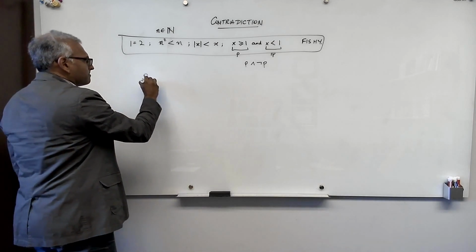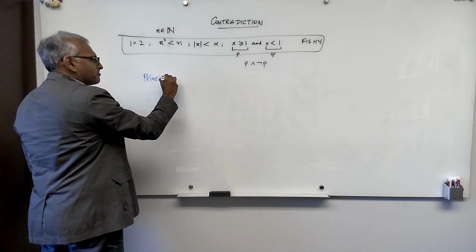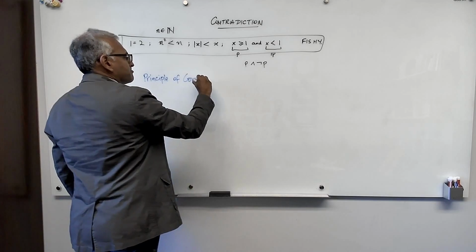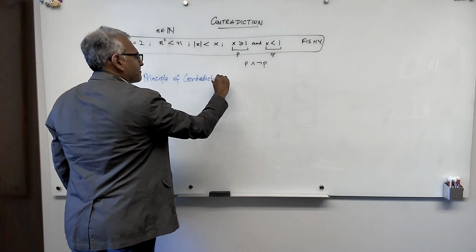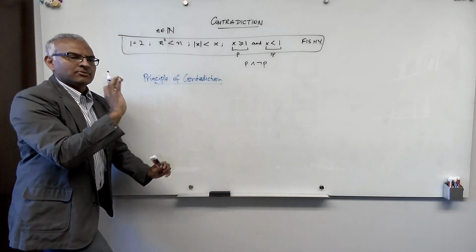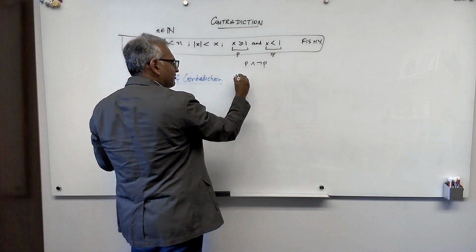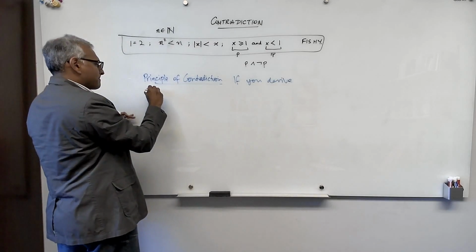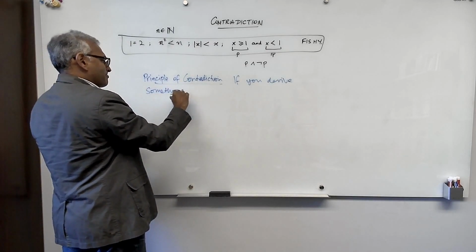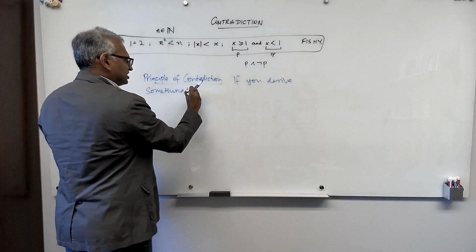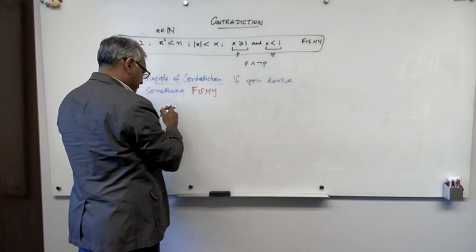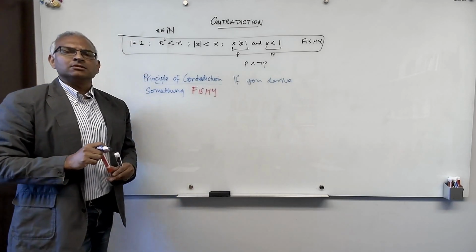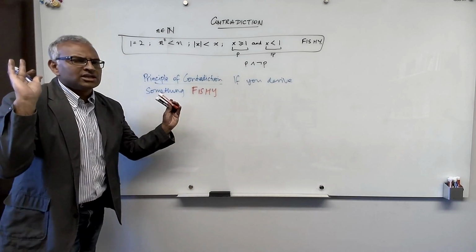The principle of contradiction: if you derive something fishy, and I'm going to put it in red, fishy, then you can immediately conclude there's something wrong in your derivation.